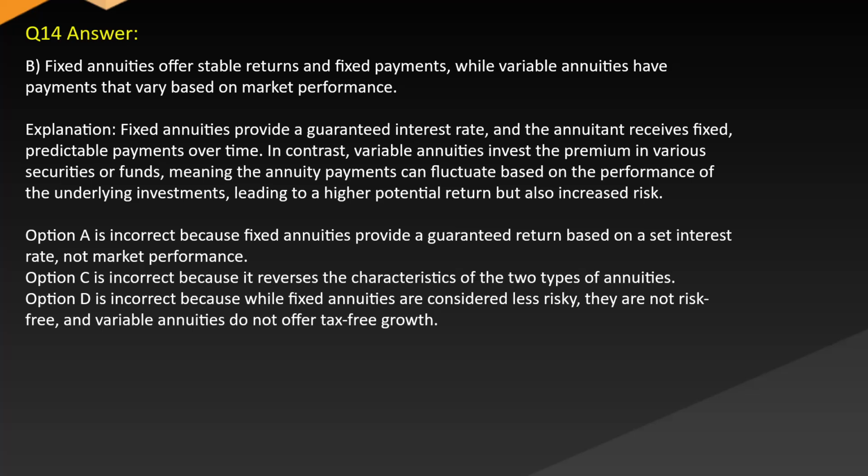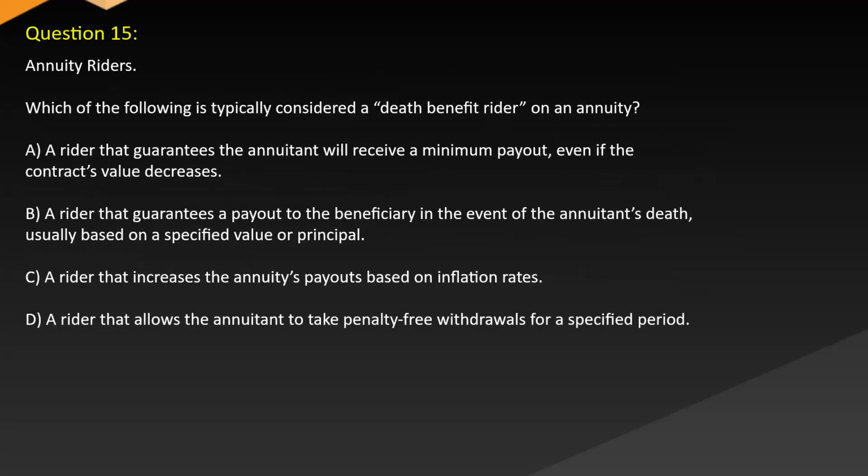Option A is incorrect because fixed annuities provide a guaranteed return based on a set interest rate, not market performance. Option C is incorrect because it reverses the characteristics of the two types of annuities. Option D is incorrect because while fixed annuities are considered less risky, they are not risk-free, and variable annuities do not offer tax-free growth.